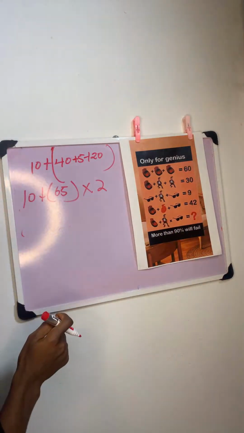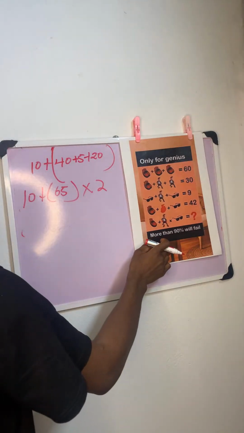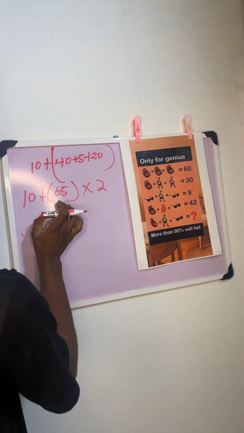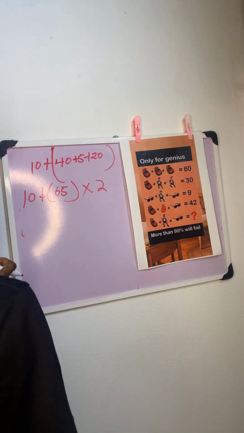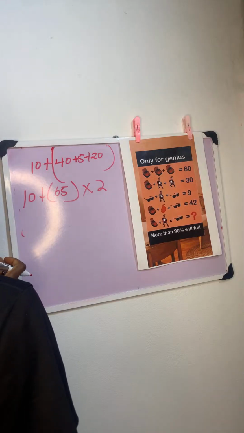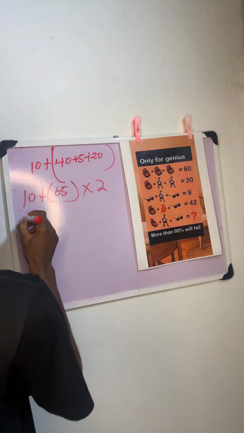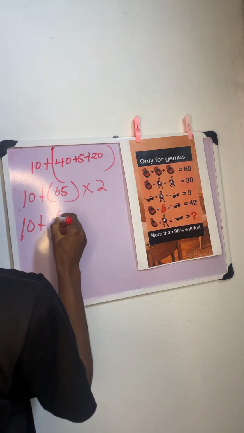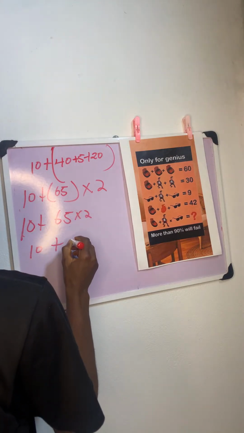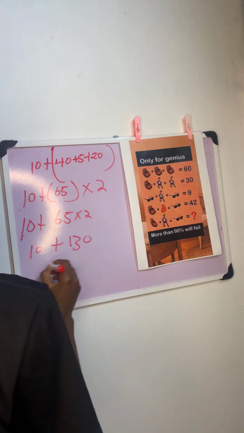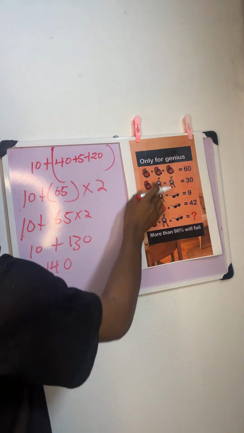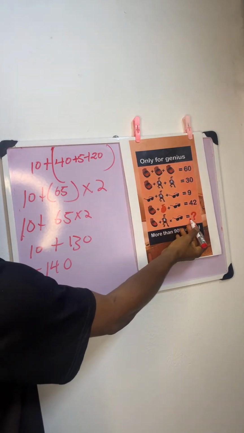All right. So now you have to follow BODMAS. This is where BODMAS comes in. When you have a problem like this, you know that you have to start with multiplications before coming to addition. So we have to multiply. After multiplying, we can now add. So it's going to be 65 times 2. So when we say 10 plus 65 times 2, we're going to have 10 plus 130. Right? So the correct answer to this is 140. For this particular puzzle, the correct answer here is 140.